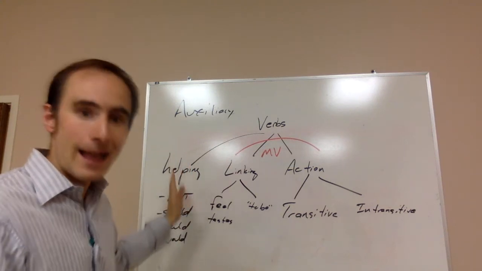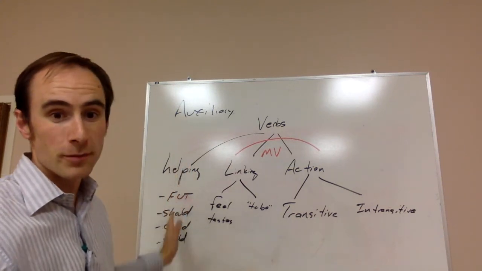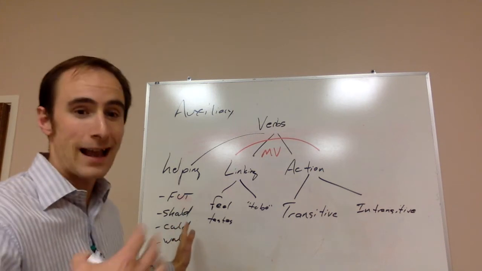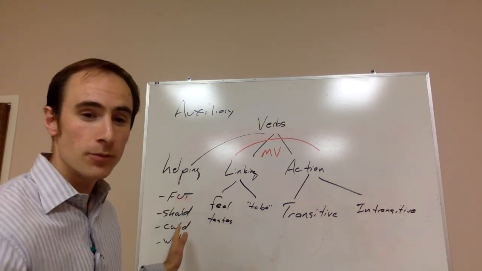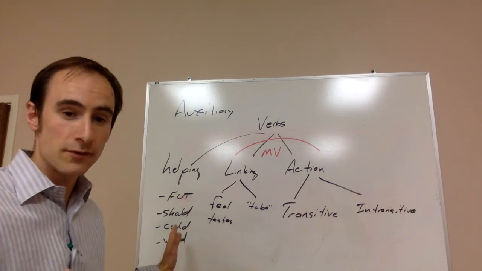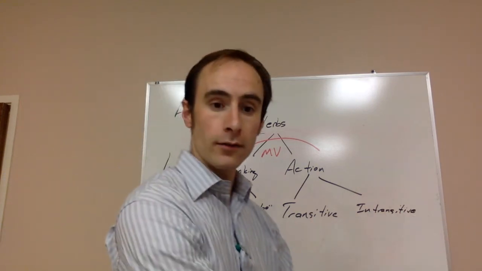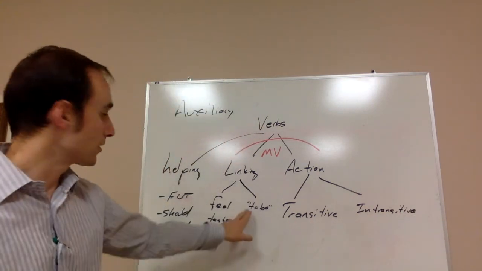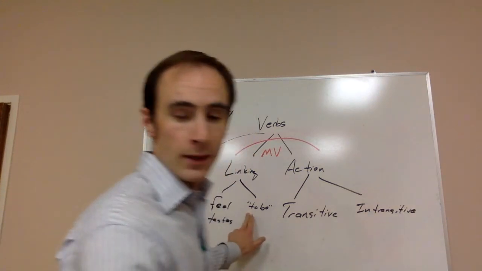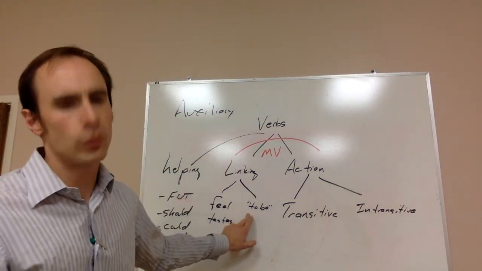So it can help a verb to be in what's known as the passive voice. It can help a verb to be in what's known as the progressive tense, like I am walking, that kind of thing. Or it can mean something like I am sad. The form of the verb to be can show up all over the place.